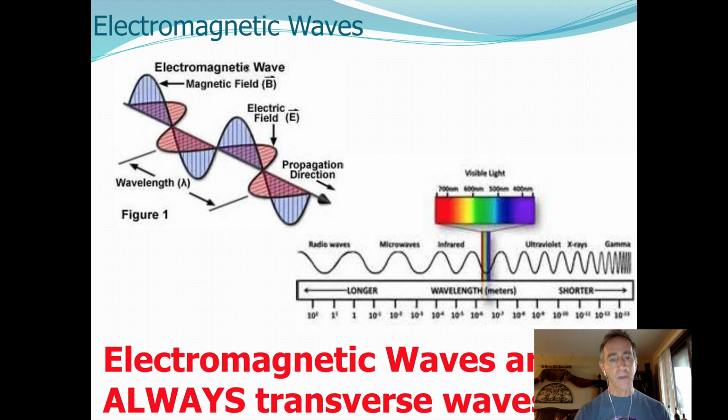They're called electromagnetic waves because they have a magnetic field and an electric field 90 degrees to each other. They have elements of both. These are the light that we can see, but there are also shorter wavelengths with a lot more energy and longer wavelengths with a lot less energy.